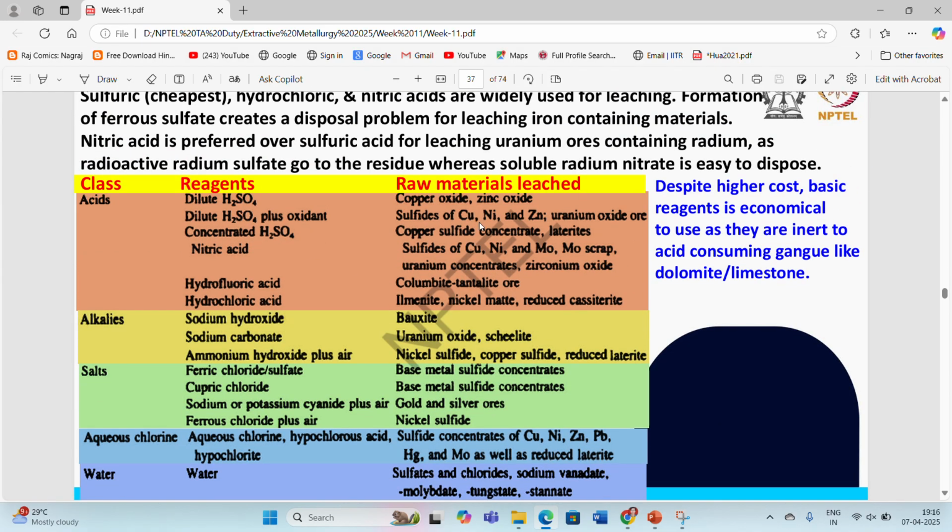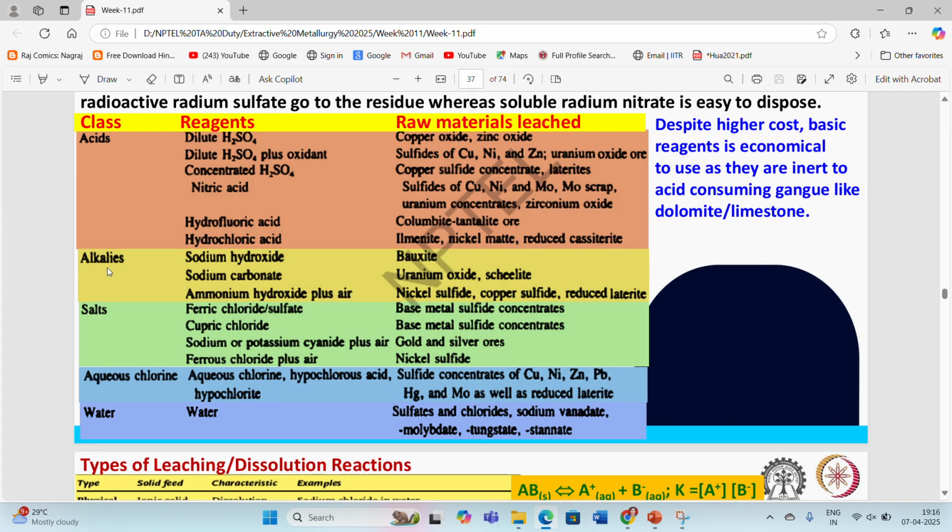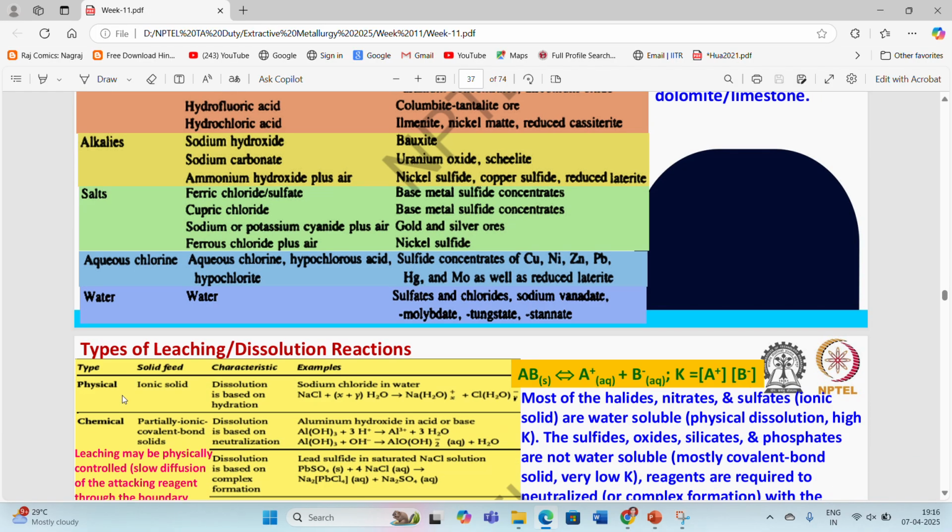Then there are different classes of leaching reagents like acids, alkalis, salts, aqueous chlorines, and water, and different types of raw material can be leached out with the help of these reagents.